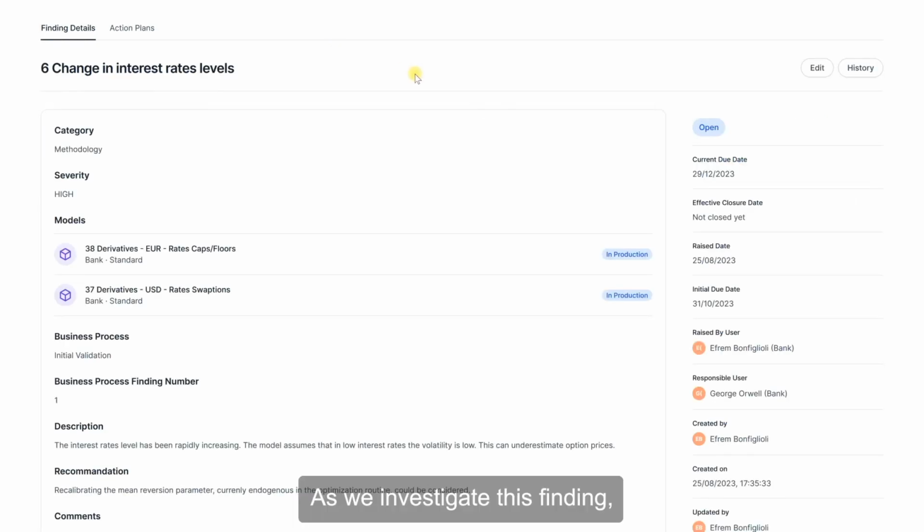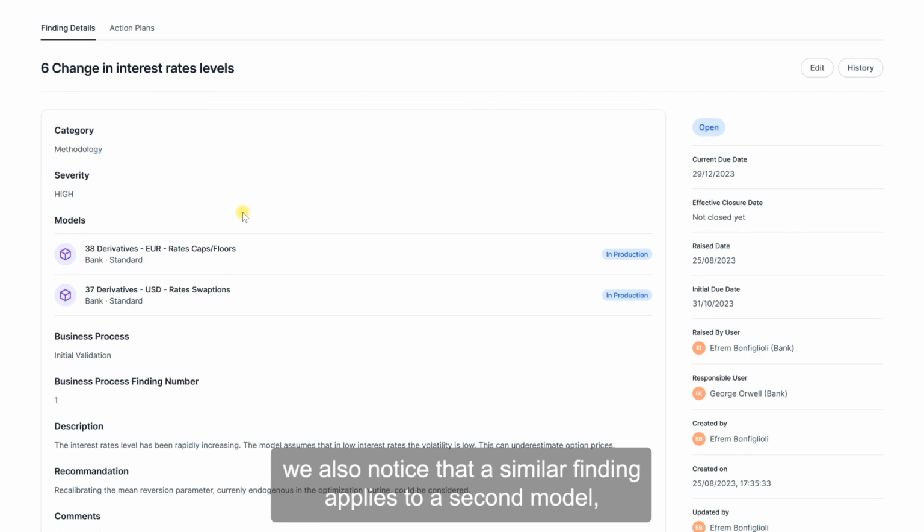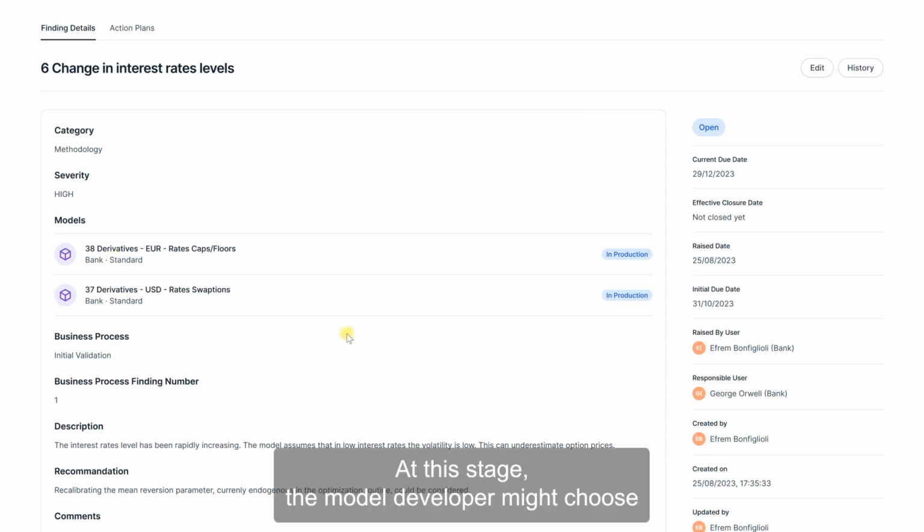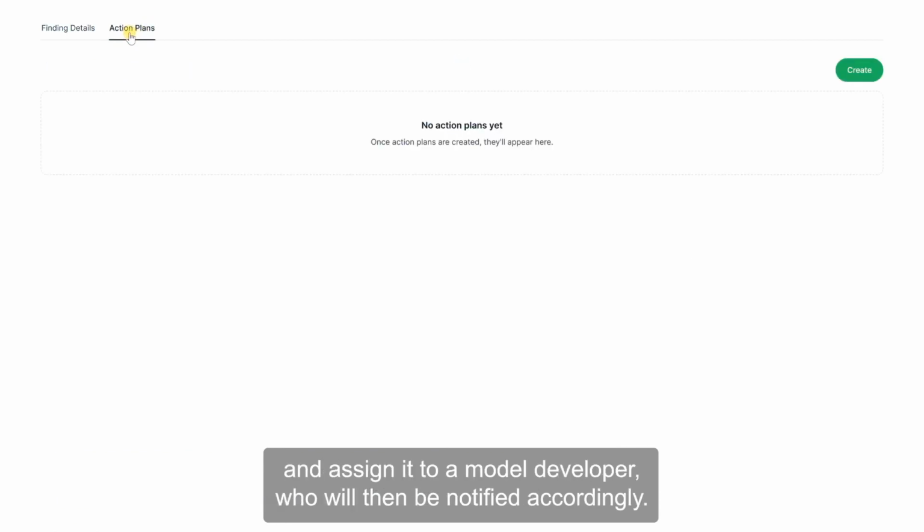As we investigate this finding, we also notice that a similar finding applies to a second model, the US dollar rates swaptions model. At this stage, the model developer might choose to develop an action plan to address these specific findings and assign it to a model developer, who will then be notified accordingly.